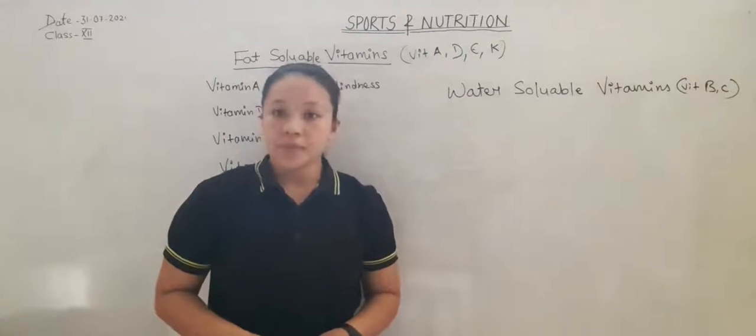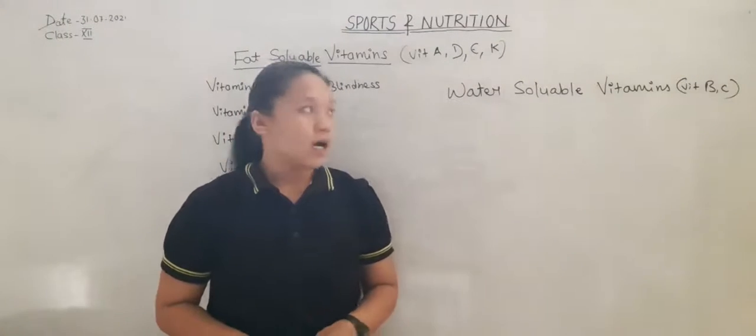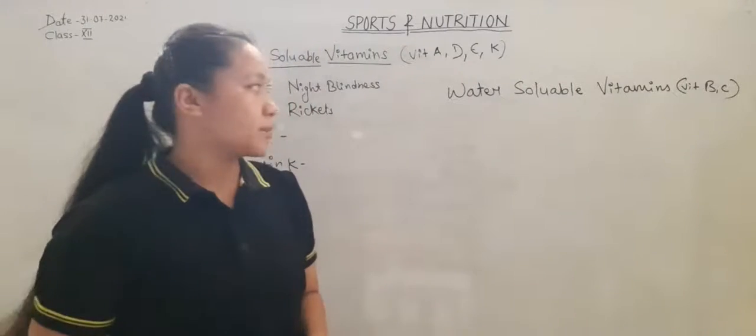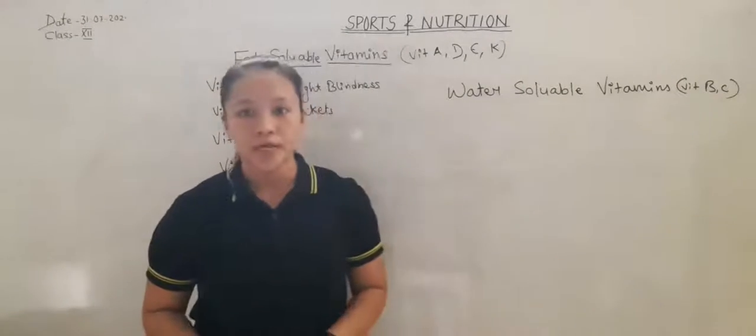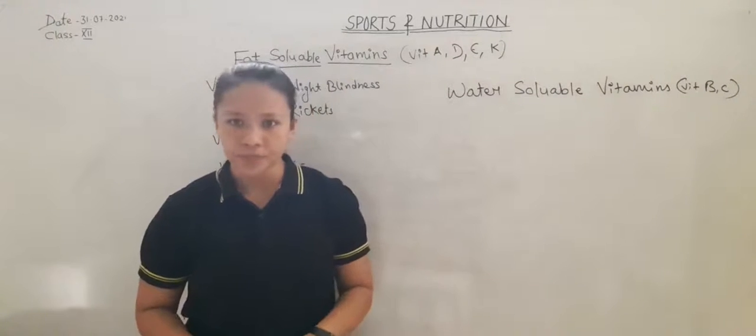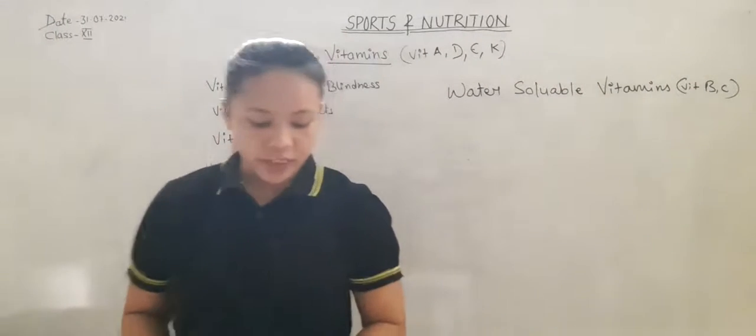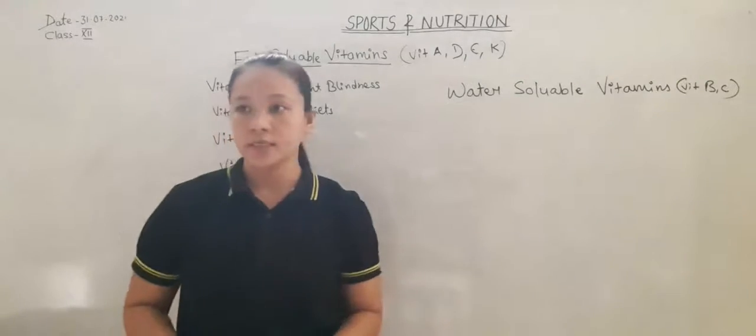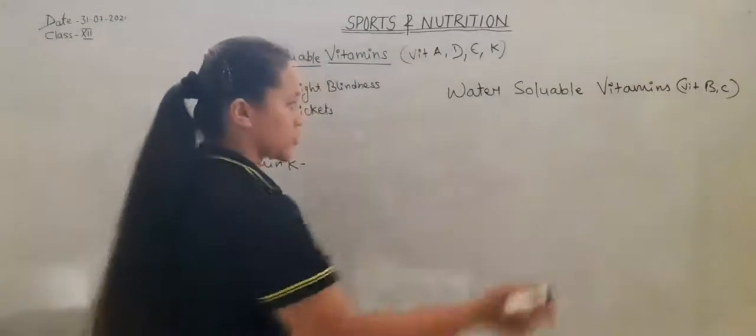That is vitamin B and C. Vitamin B and C are water soluble vitamins. Water soluble vitamins are destroyed by heat. Therefore, we should take them more frequently.